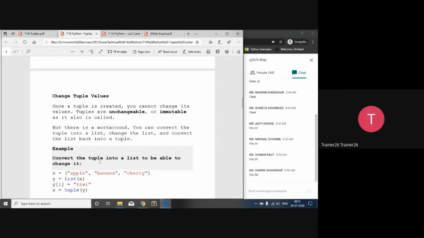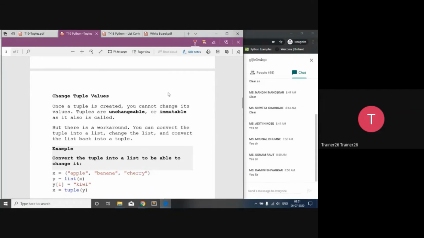The fundamental is that if you have a scenario where you need to change a tuple's value, first you convert the given tuple into a list, and then make the change in that list. You will change the list, and then assign it again to that tuple with the help of the constructor, because we can change any particular variable. That possibility is there.